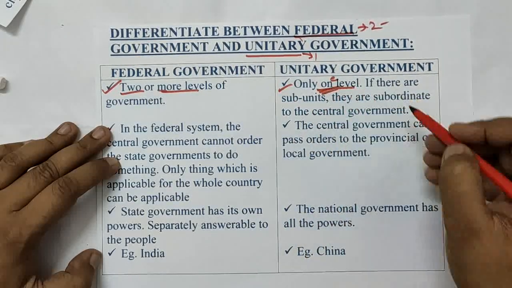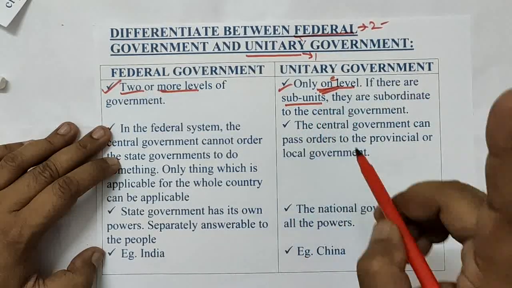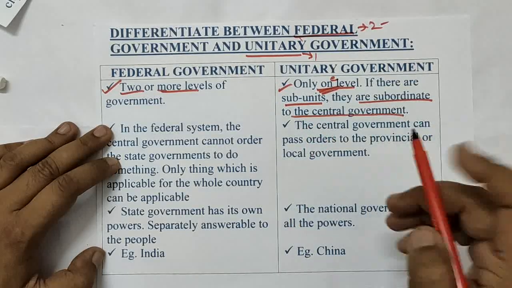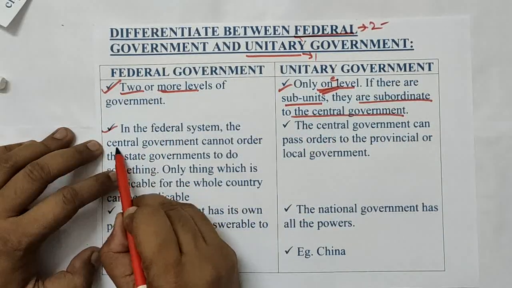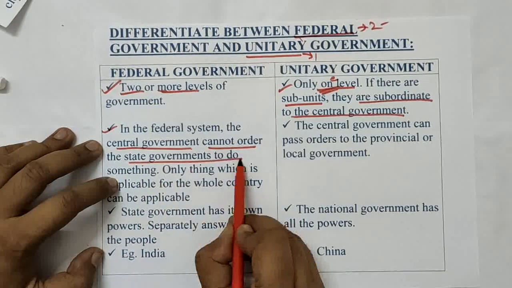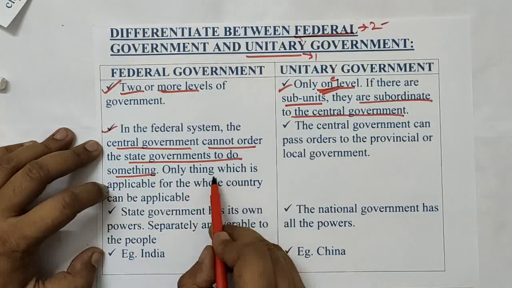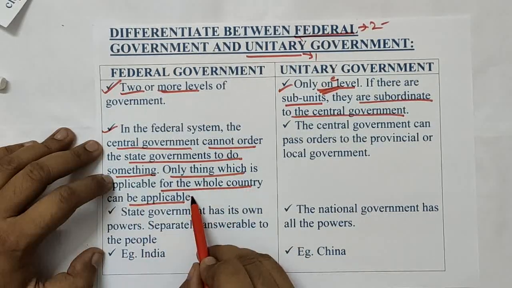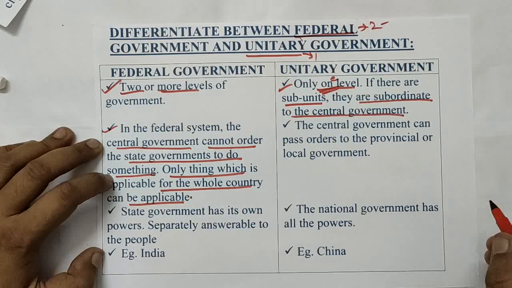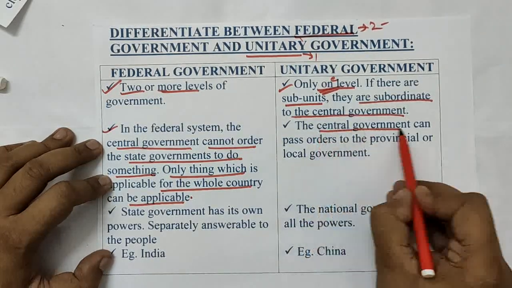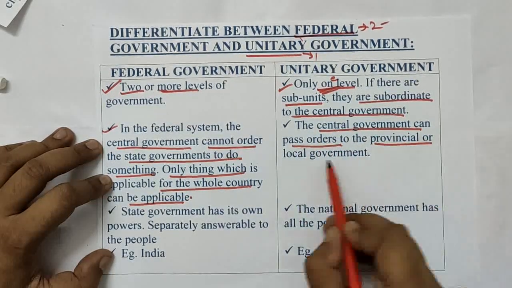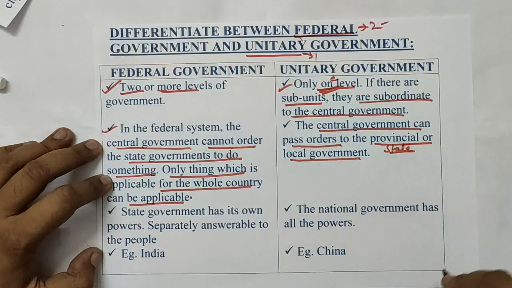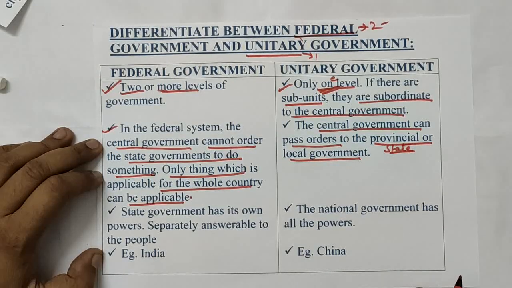If there are subunits, I told you state governments can exist, but they are subordinate to the central government. In a federal system, the central government cannot order the state government to do something. Only things applicable to the whole country can be directed by the central government to the state government. But in a unitary system, the central government can pass orders to the provincial or local government. In some areas the state governments are also termed provincial governments.